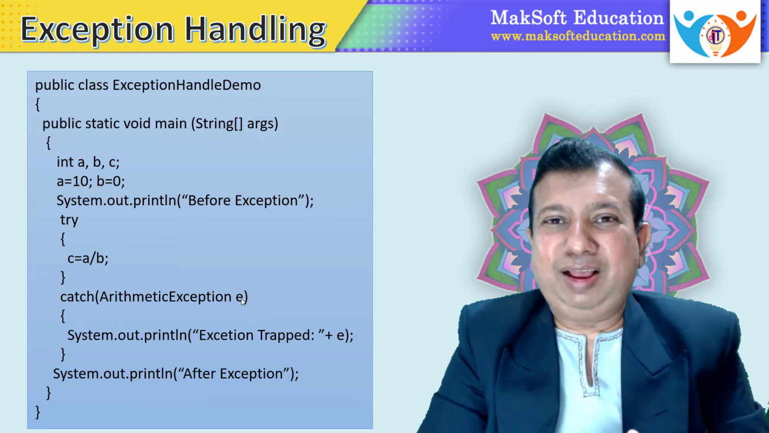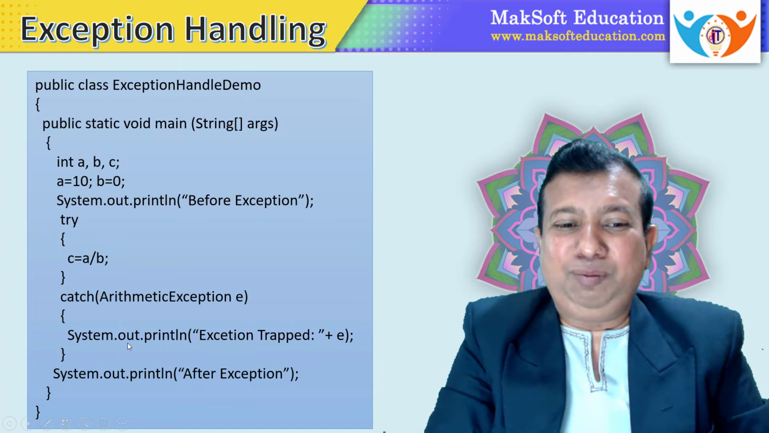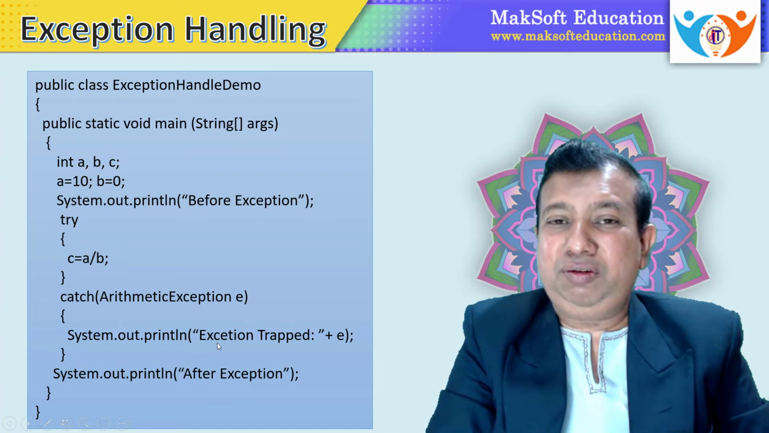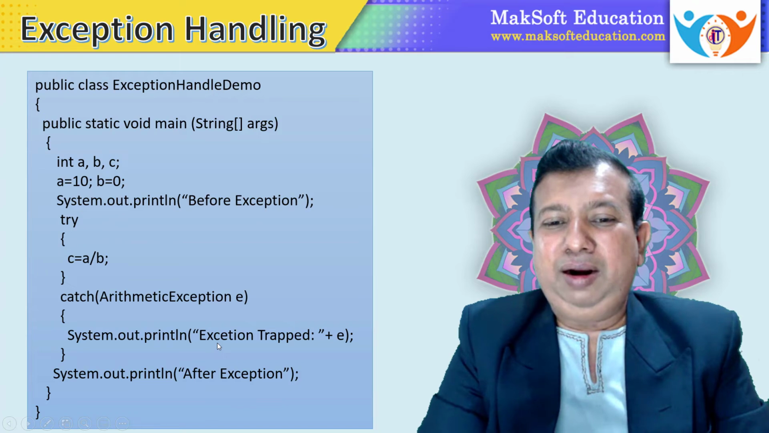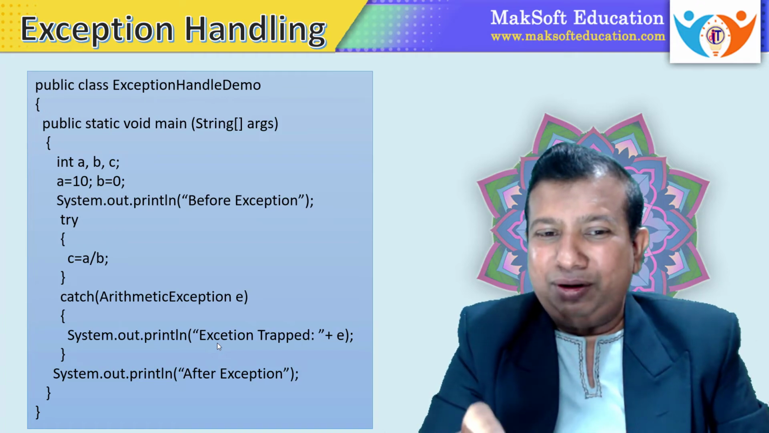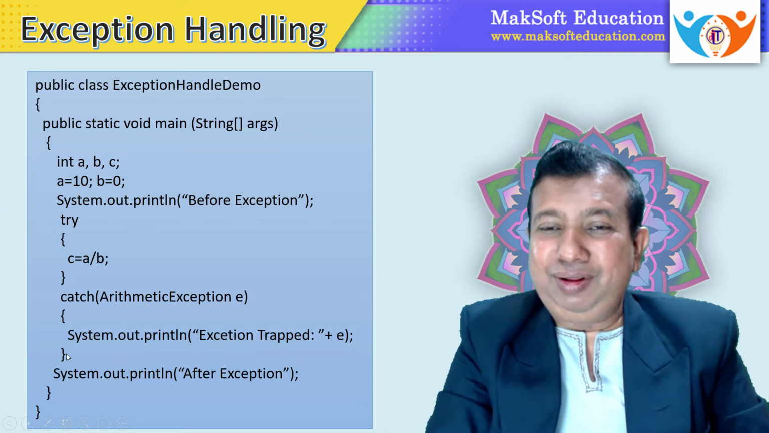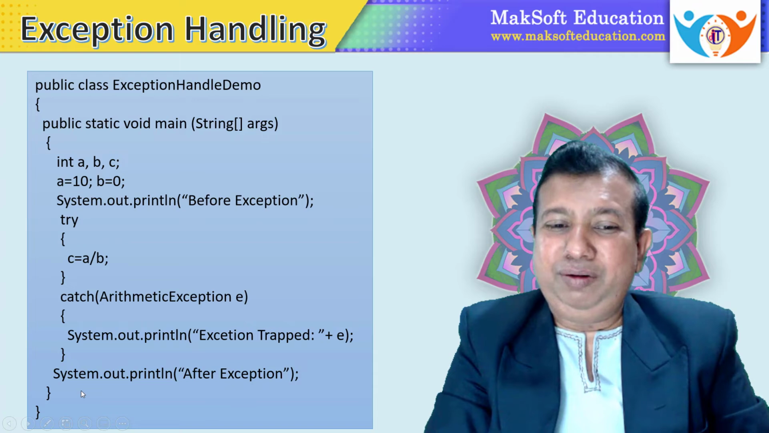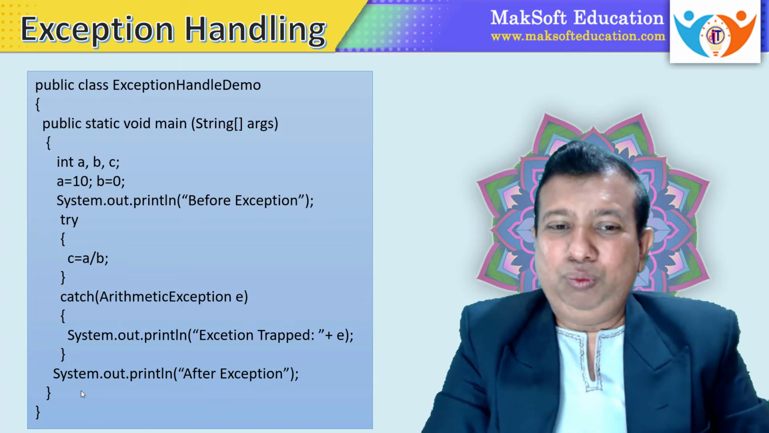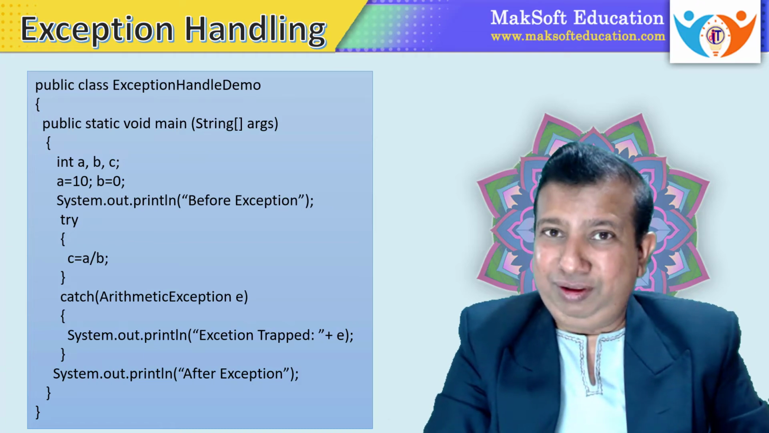It is just like passing arguments to a function. Inside the catch block, I am giving a message, "exception trapped", and I am writing plus E. Now automatically it will call the toString method inside the exception class, and it will give all details of that particular exception. Now the catch block is over, and even after the end of the catch block I am writing one more statement, "after exception". So whether an exception occurs or not, this statement is going to execute in all cases.